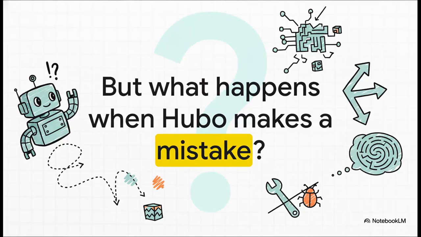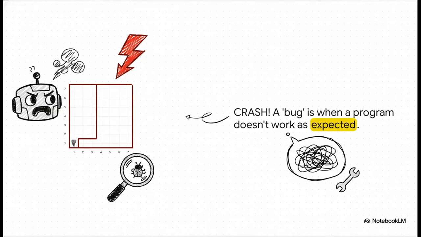But in programming, just like in life, things don't always go exactly to plan. Yep, crash. If we give Hubo a bad instruction, like telling him to move forward when there's a wall right there, the whole program just stops. We call this a bug, and honestly, a huge part of learning to code is just getting really good at finding and fixing these bugs.